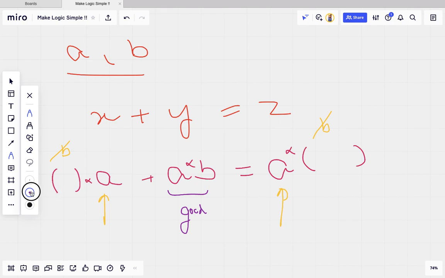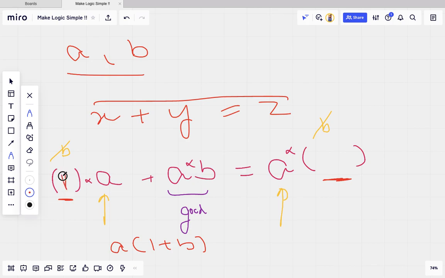Now we have to fill this place. What should be in this place? This sum must be equal, so this condition should be followed. What we can think is a into 1 plus b, if we take a as common.